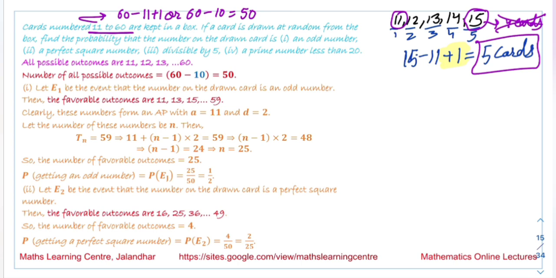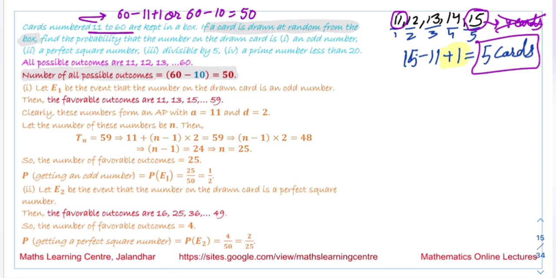Next, it is given that a card is drawn at random from the box. So we can get any number out of these. The number of possible outcomes can be any number from 11 to 60. So the number of possible outcomes is 50.